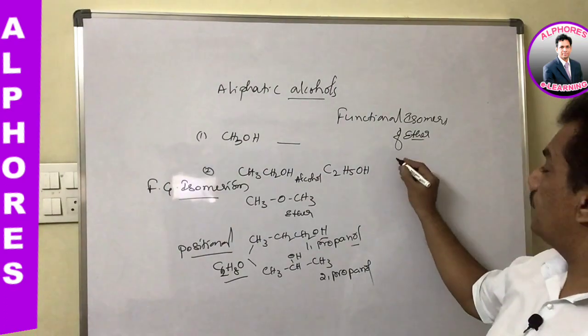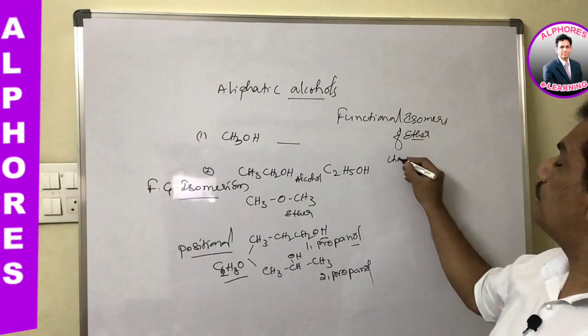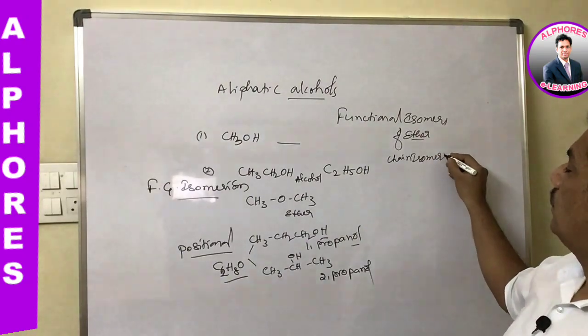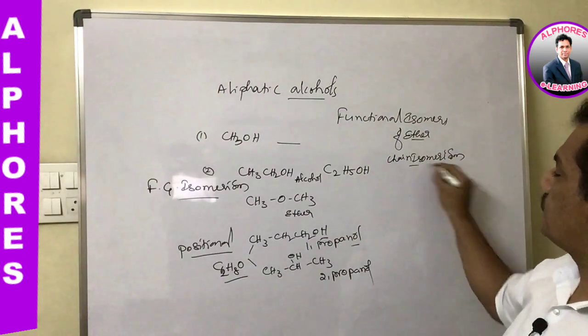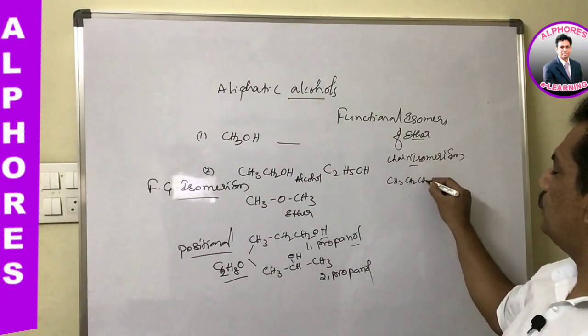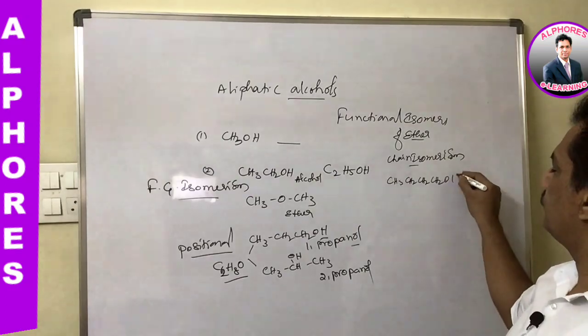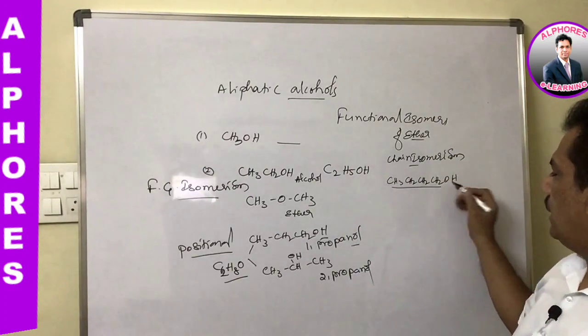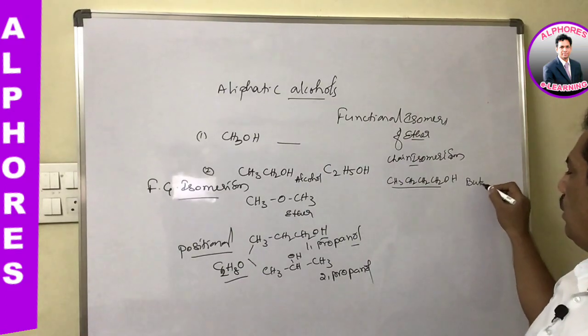And now when 4 carbons are present, it can also exhibit chain isomerism. Chain isomerism is also possible. Let us consider, for example, CH3, CH2, CH2, CH2OH. It has 4 carbons in the main chain, hence it is butanol.